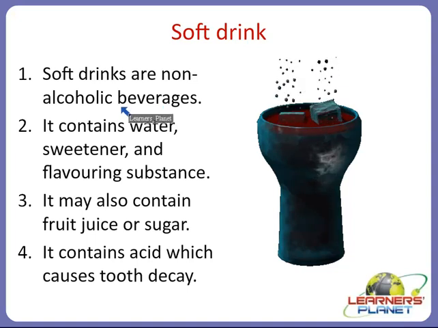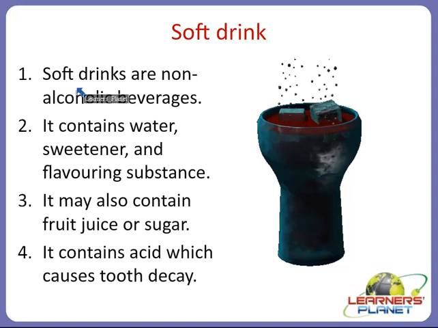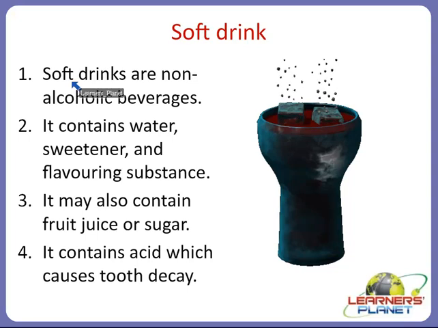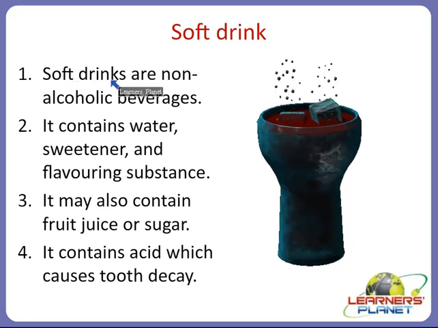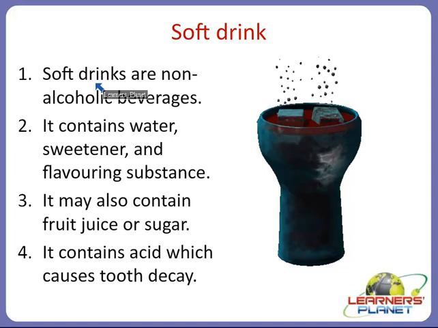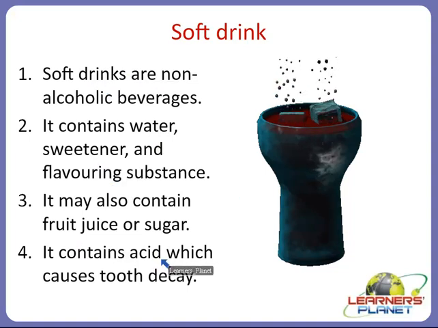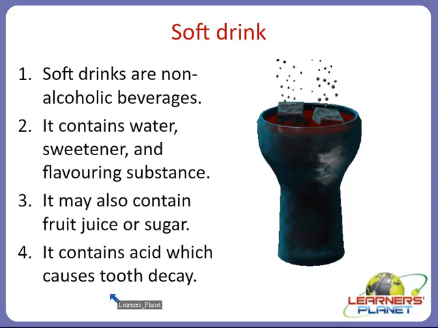Why is it a soft drink actually? Because it contains water, sweetener and flavoring substance which gives flavor to the drink, and it may also contain fruit juice or sugar which acts as a flavoring substance and a sweetener, right? And it also contains acid which causes tooth decay.